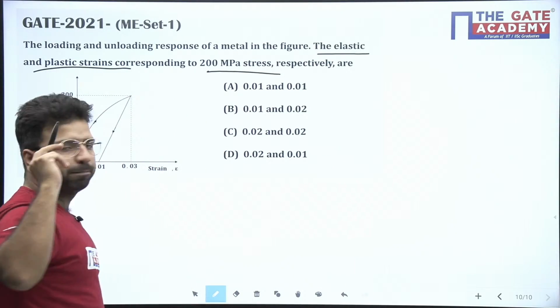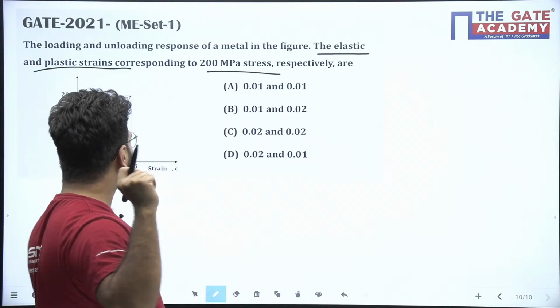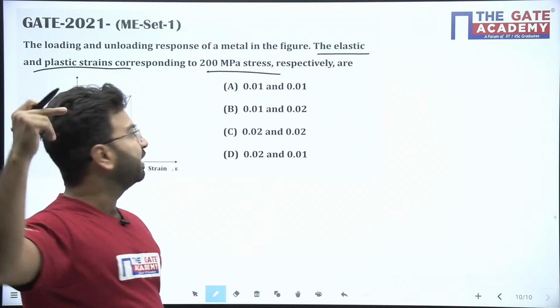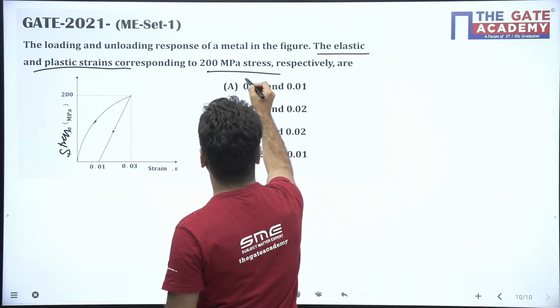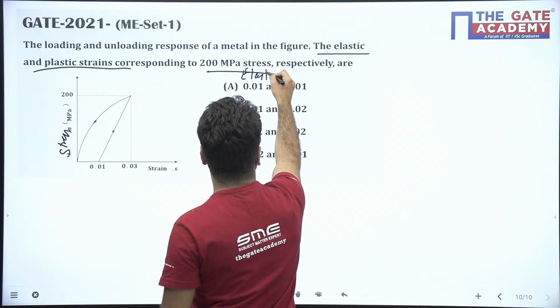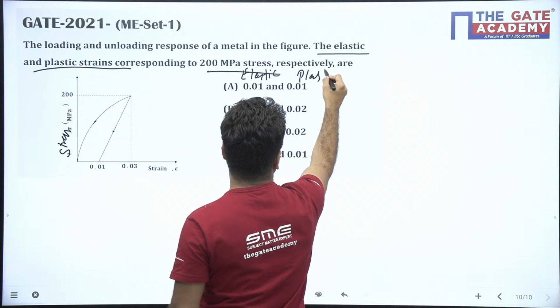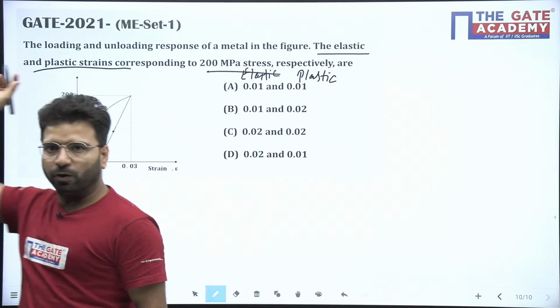All of you try. Bhagyasri D. Okay, Mayank beta, just check. It's elastic and plastic. So the first one is elastic strain, the second one is plastic.